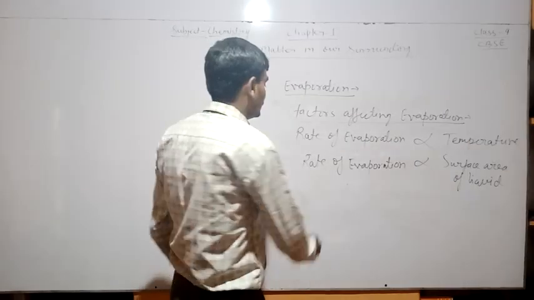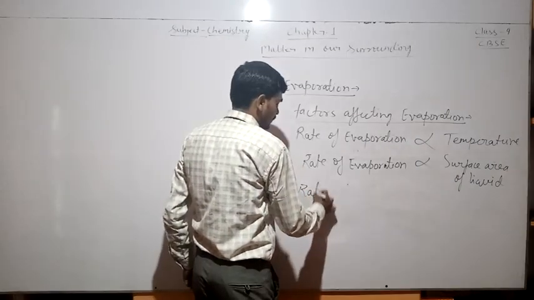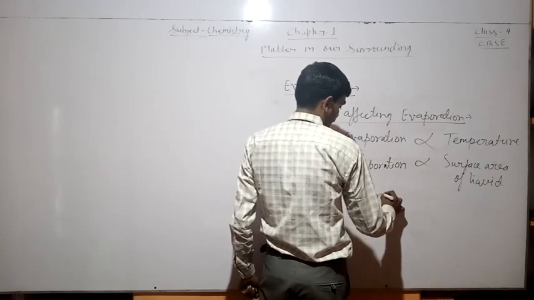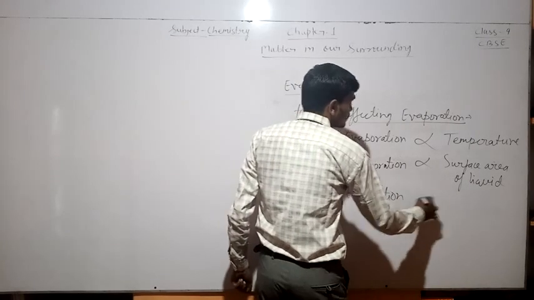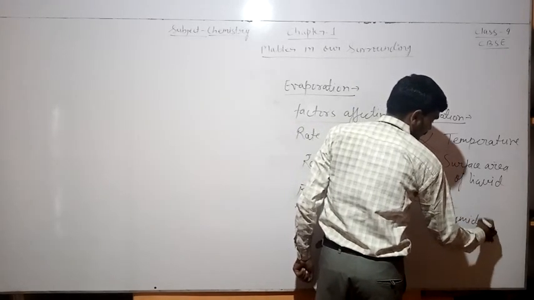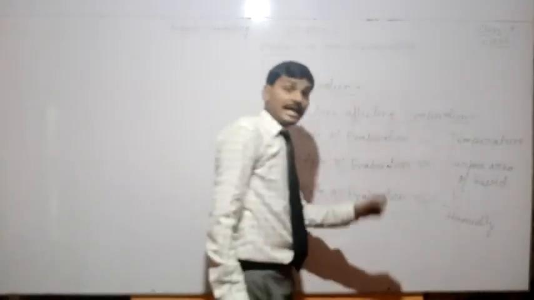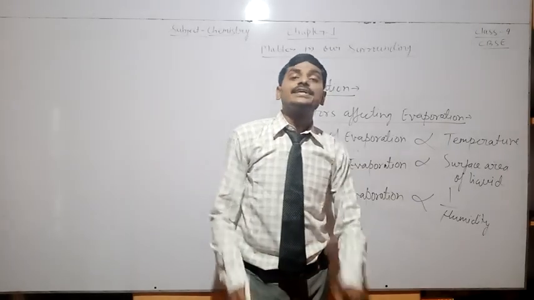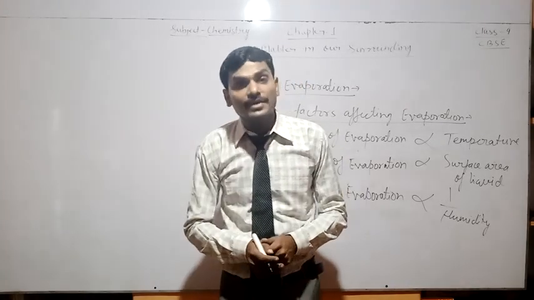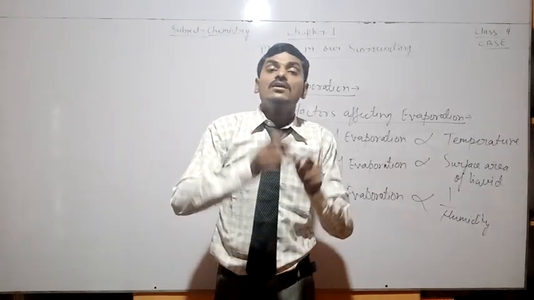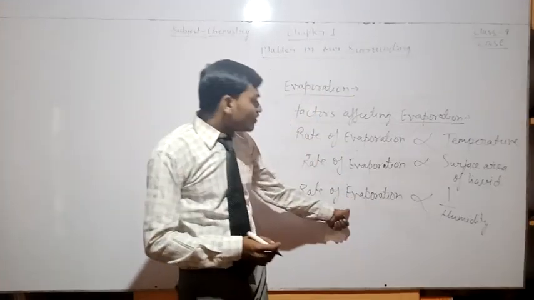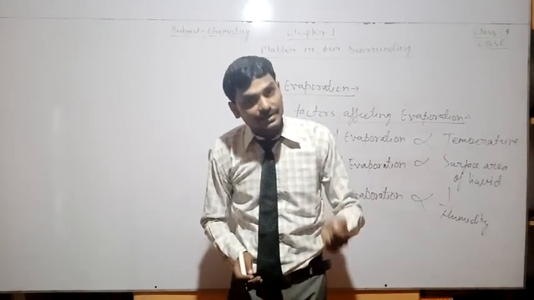Now the third one is, rate of evaporation is inversely proportional to the humidity. That is, if the humidity of the environment or atmosphere increases, then the rate of evaporation will decrease.